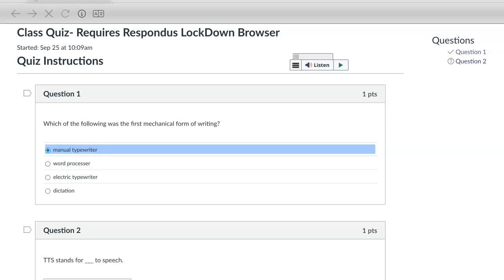Click on your answer. You selected manual typewriter. Now let's read question 2. Highlight the question and click Listen.